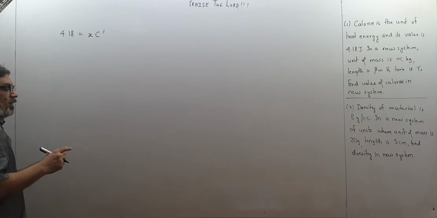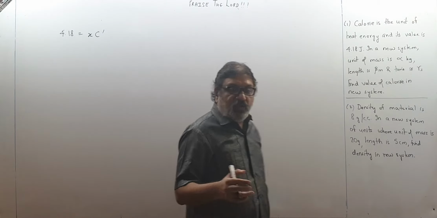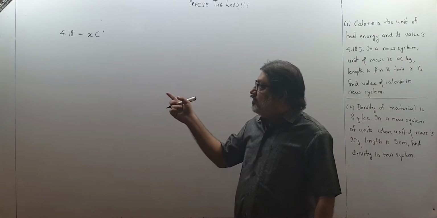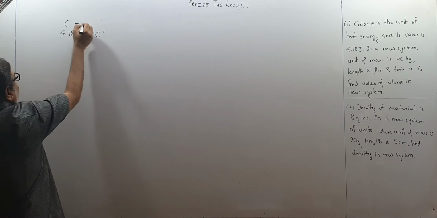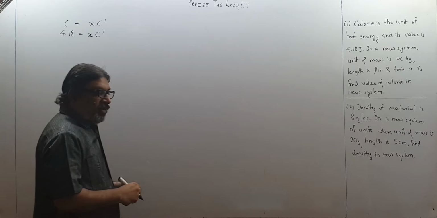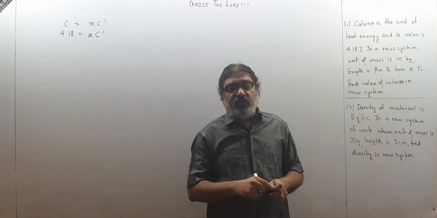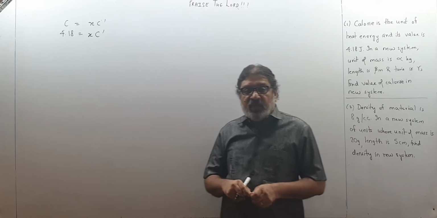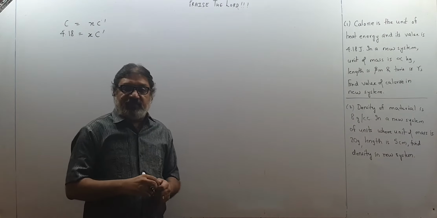Now please understand, children, 4.18 has become x times the new value of calorie. So c is x c dash, I write like this. C becomes x c dash, and I want to get x. C is the value of calorie in the old system, C dash is the value of calorie in the new system, and supposing C becomes x C dash, I want to know what is x.